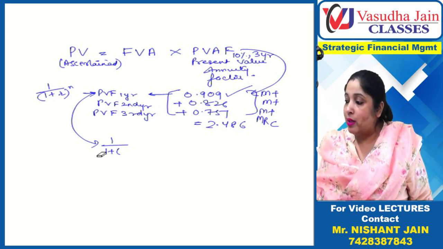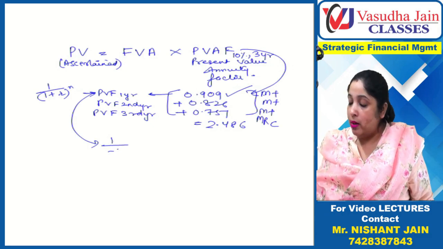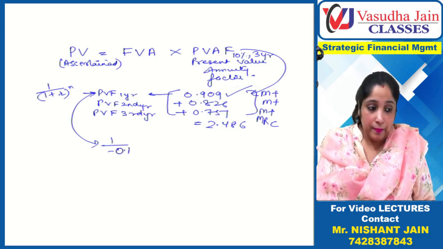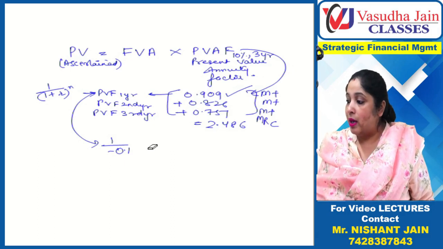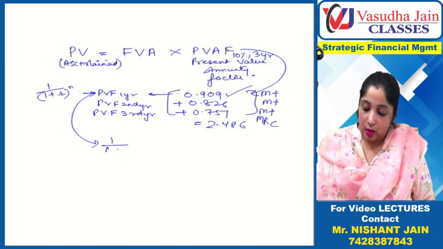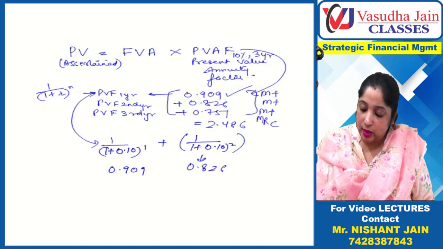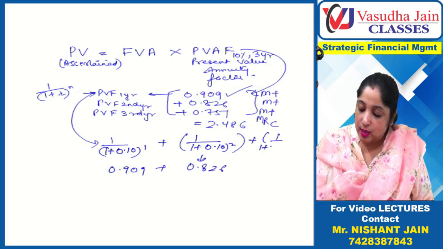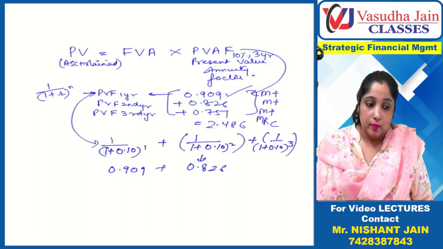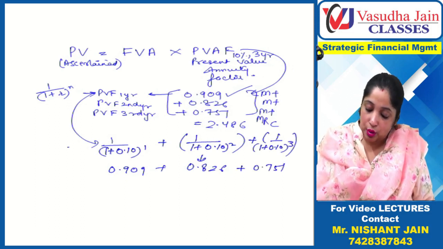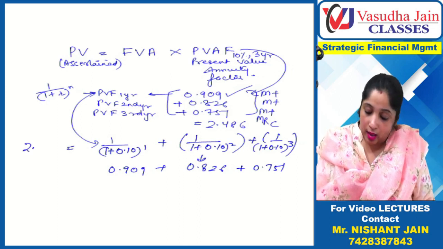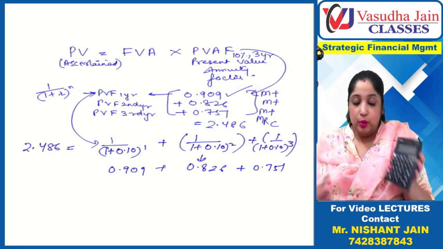Why am I focusing so much on the calculation part? Because normally students do the question correctly, but the computation part they do wrong. 1 upon 1.10 raised to power 1 is your 0.909, plus 1 upon 1.10 squared, which was your 0.826, plus 1 upon 1.10 cubed, which is 0.751. This should come out to be 2.486, right? So the same thing I'll do on the calculator.